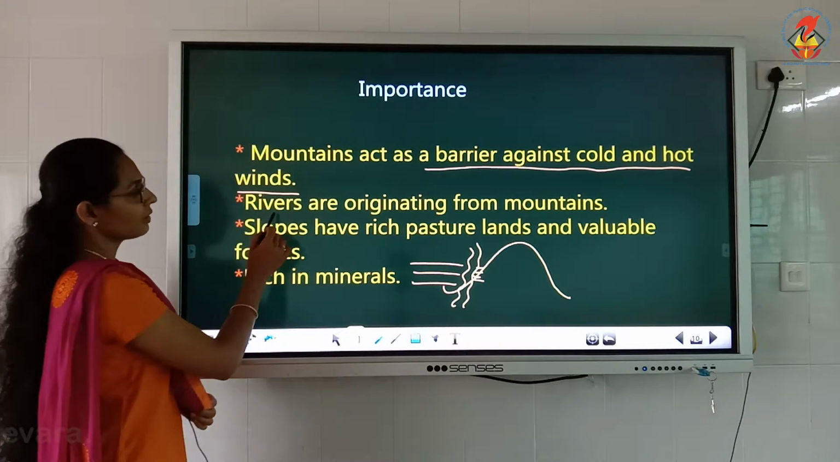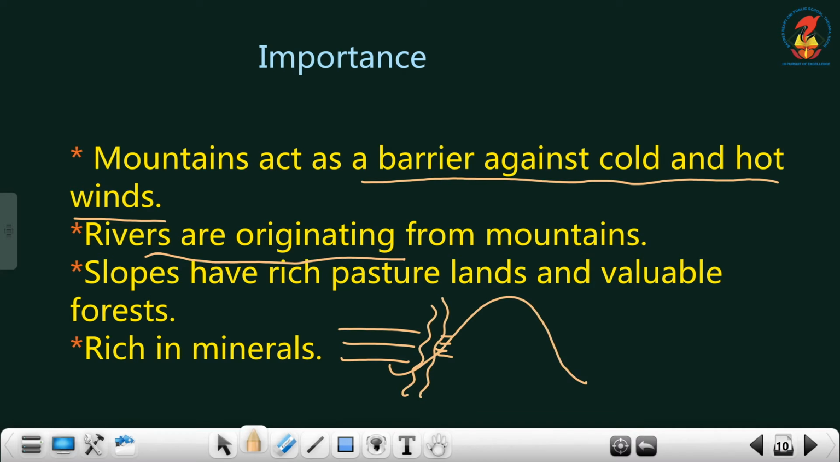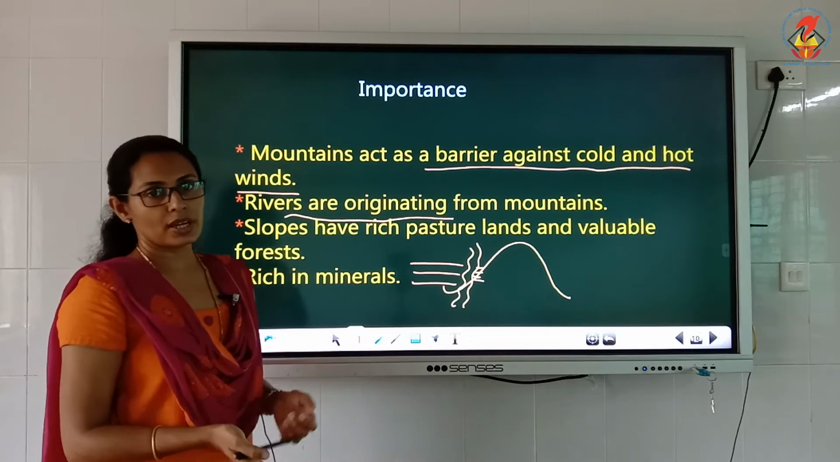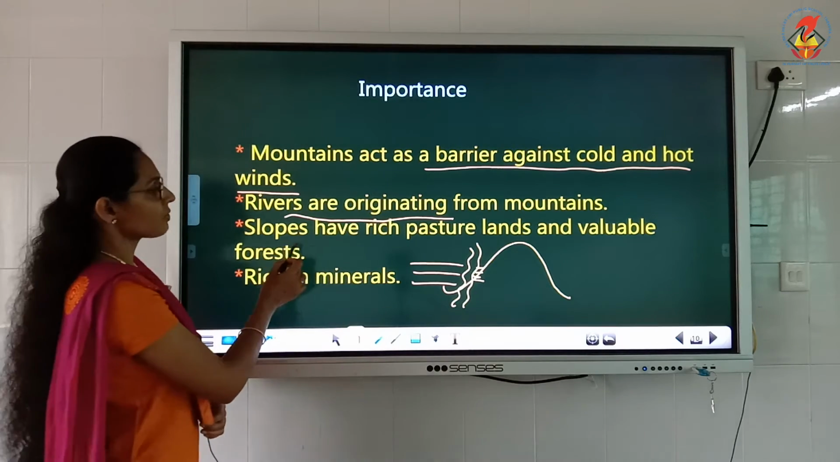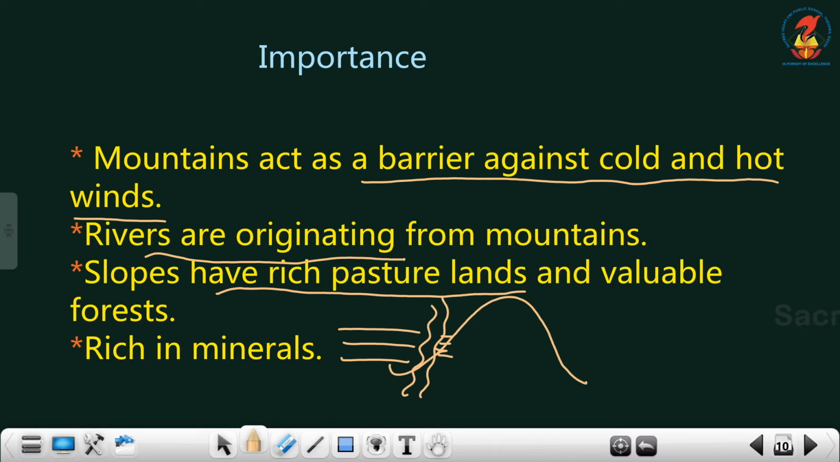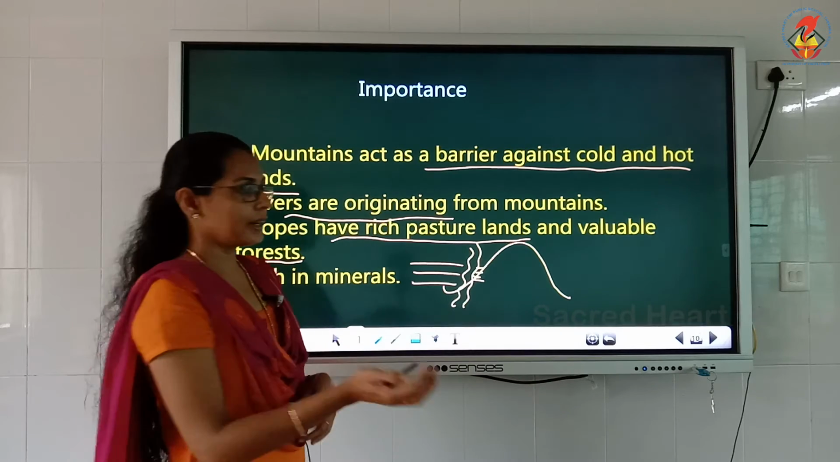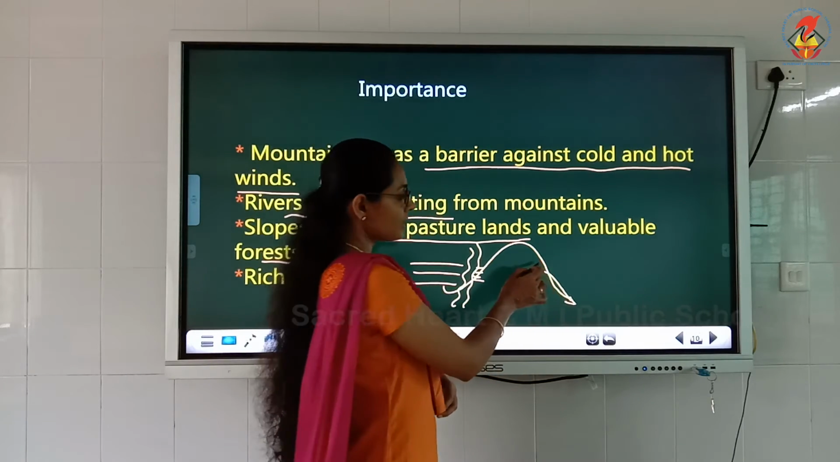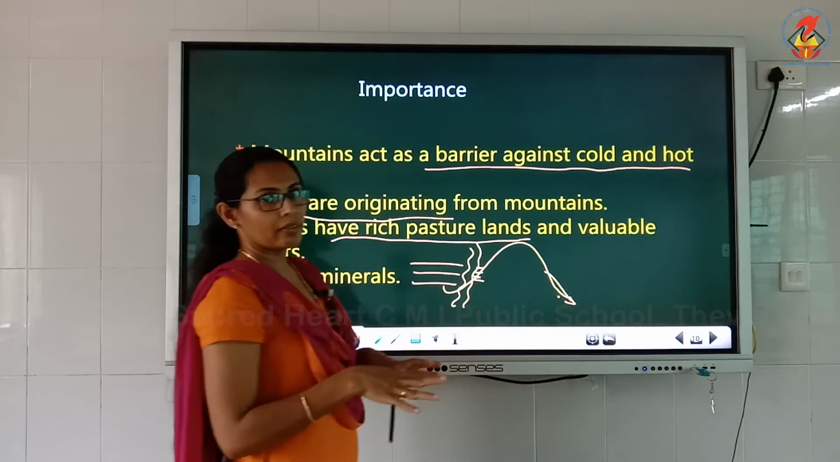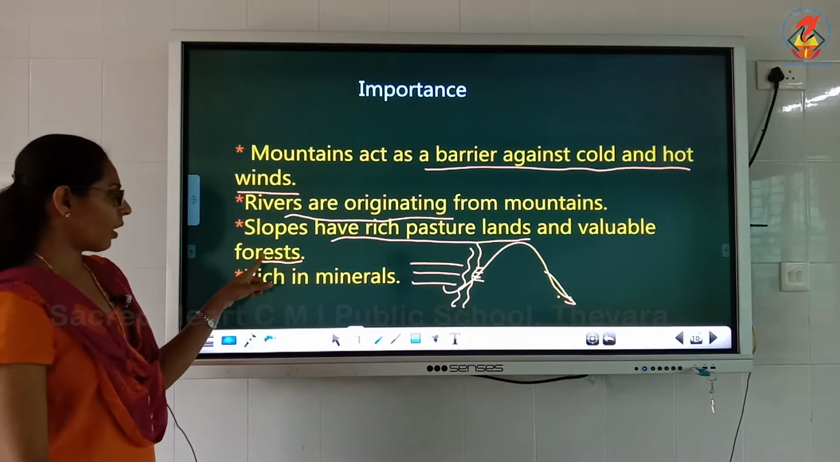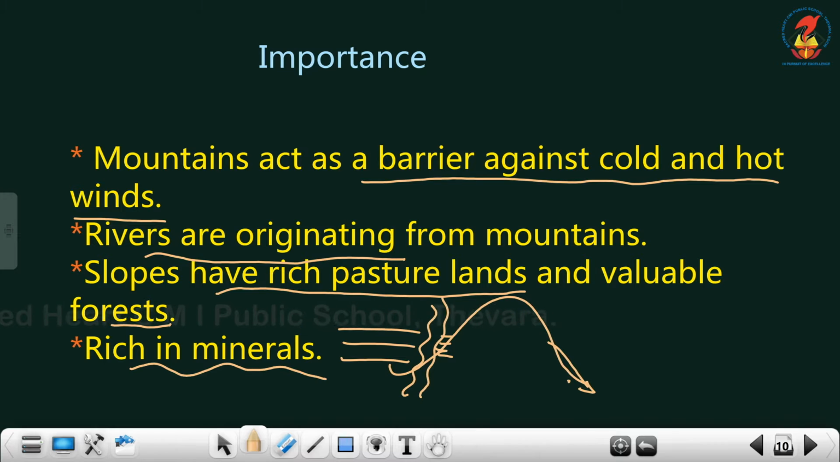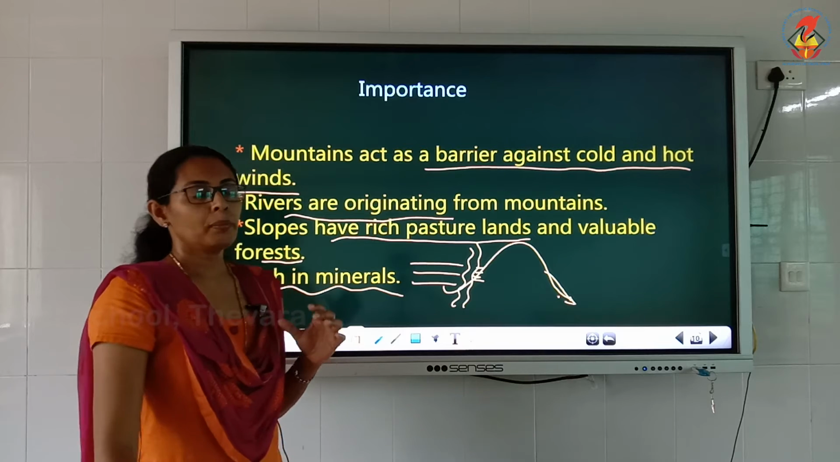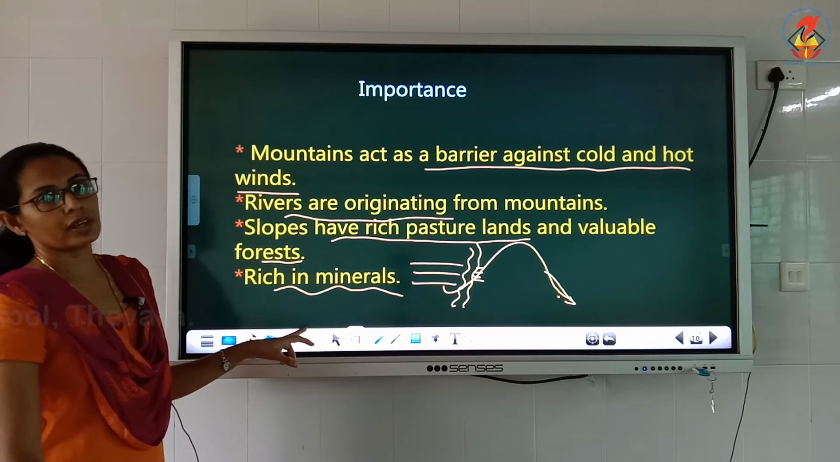Now the next one, rivers are originating from mountains. We know that most of the rivers are originating from mountains. The next one, the slopes have rich pastoral lands and valuable forest. We already studied in the features that it is a steep slope, but these steep slopes have very rich valuable forest. Then the last one, very important, the mountains are rich in minerals. So these are the importance of the mountains.